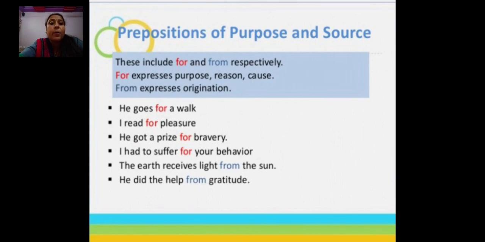Now see, children, prepositions of purpose and source. These include for and from respectively. Purpose means for, source means from. For expresses purpose, reason or cause, and from expresses origination. See the examples. He goes for a walk. I read for pleasure. He got a prize for bravery. If you read all this, you will come to know clearly what prepositions of purpose and source are.